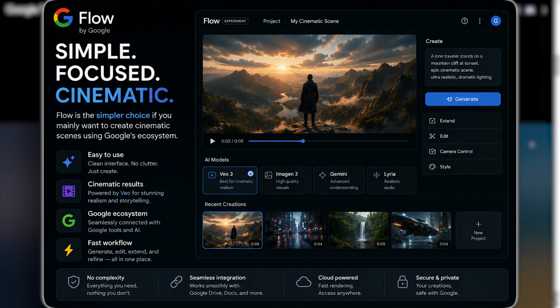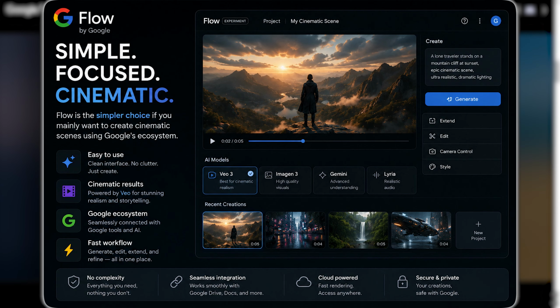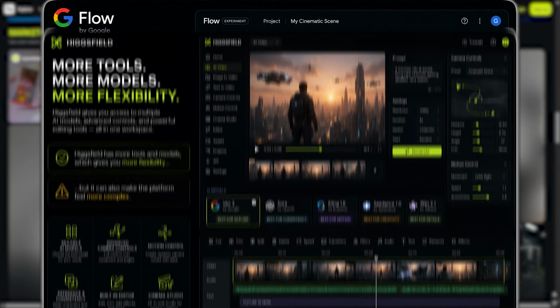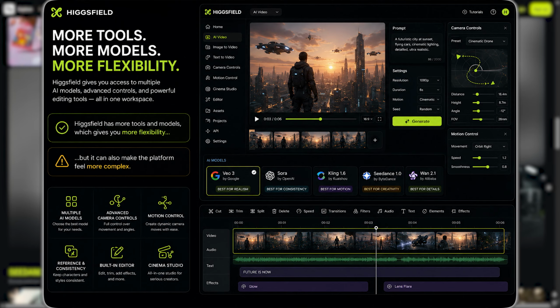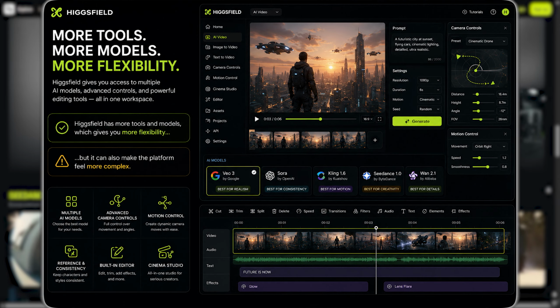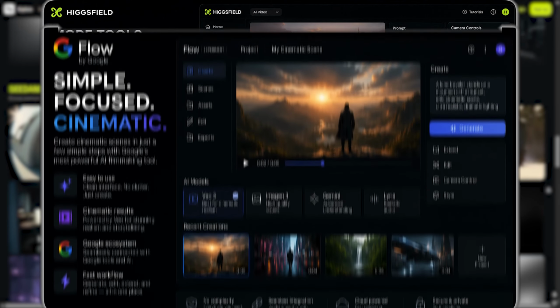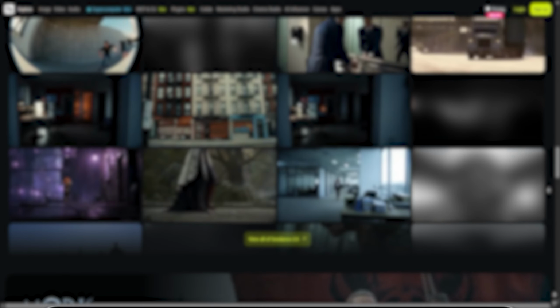Ease of use. Flow is the simpler choice if you mainly want to create cinematic scenes using Google's ecosystem. Higgsfield has more tools and models, which gives you more flexibility, but it can also make the platform feel more complex. Winner: Flow for simplicity.